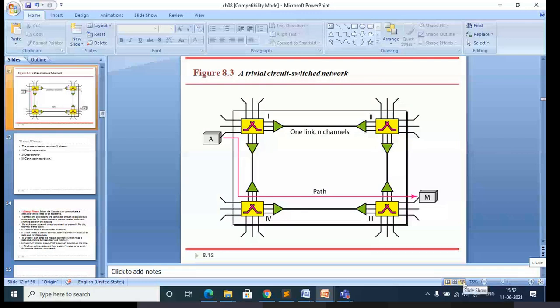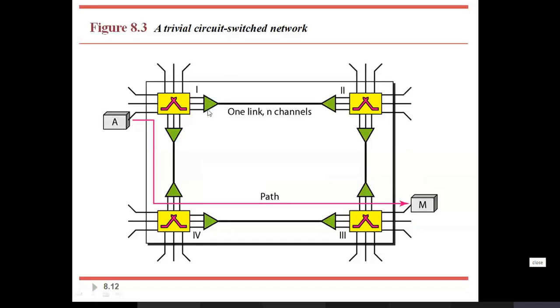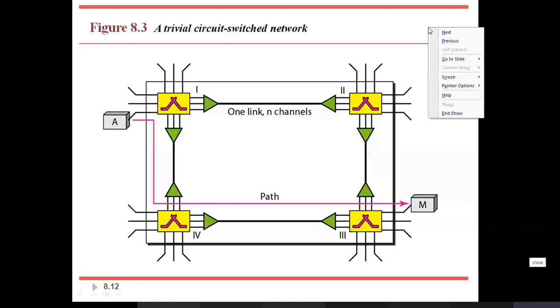Multiplexer, ma'am. Yes, it is a multiplexer. So this green color indicates a multiplexer. Whatever input is coming is multiplexed using either FDMA or TDMA, and the data is transmitted. Here you can see one thick line. That indicates a link, but it is divided into a number of channels. So it is a link.